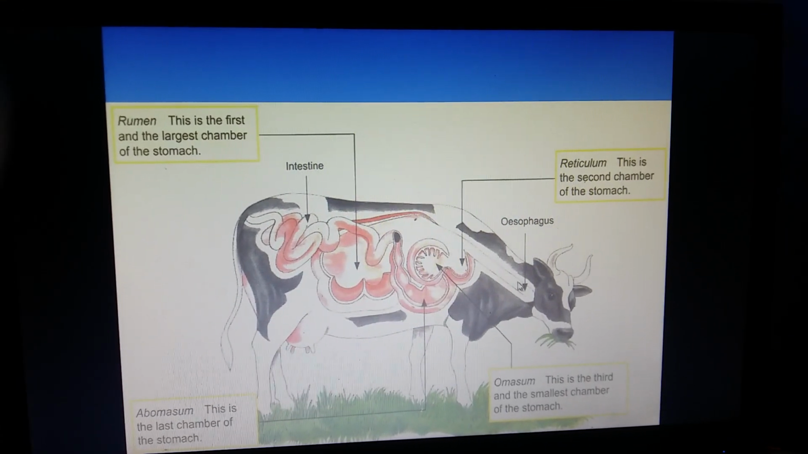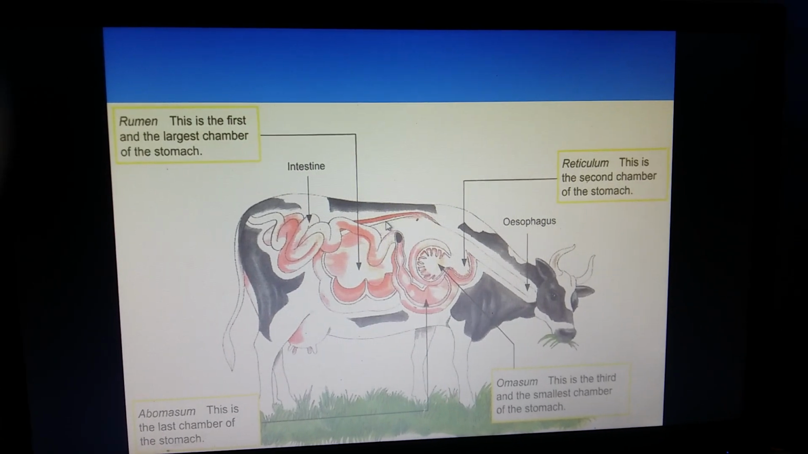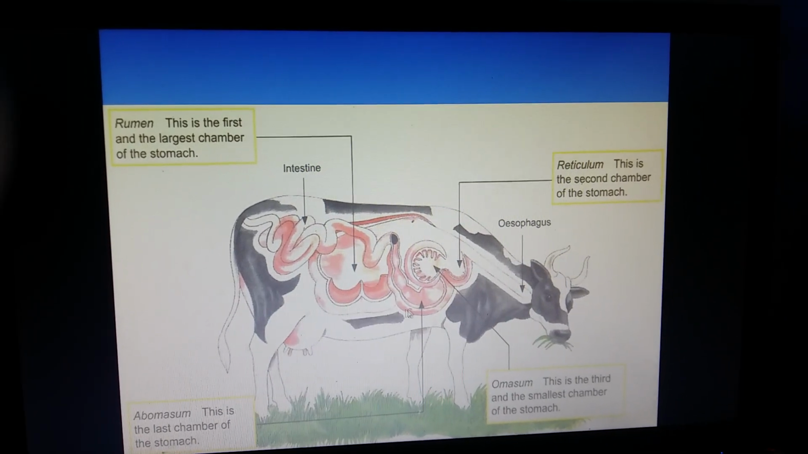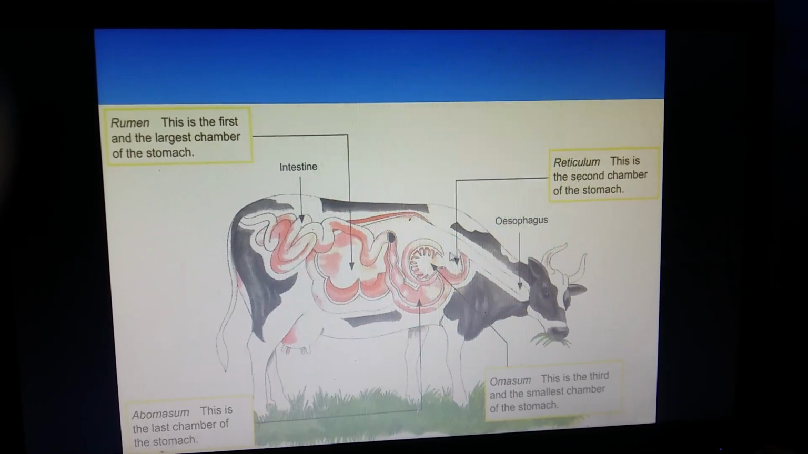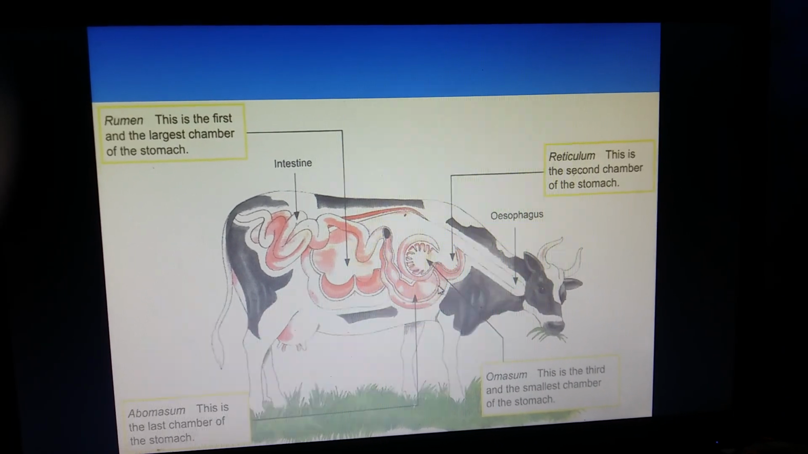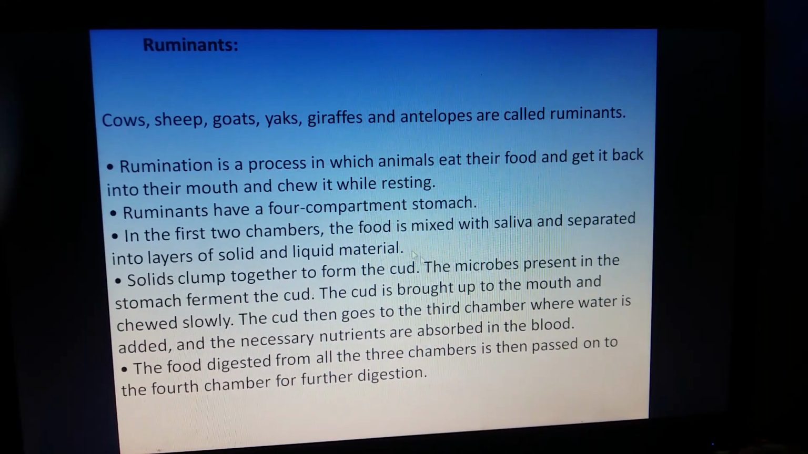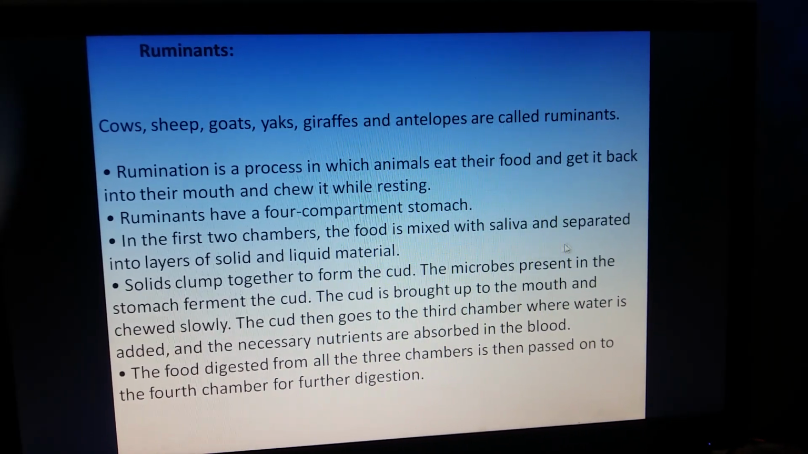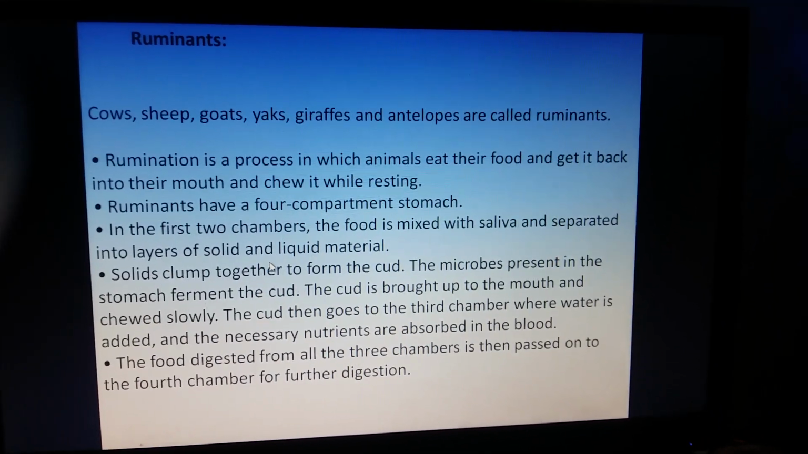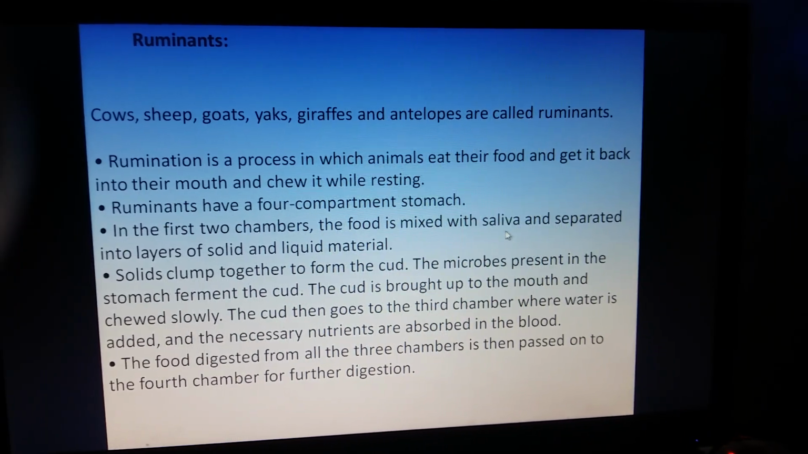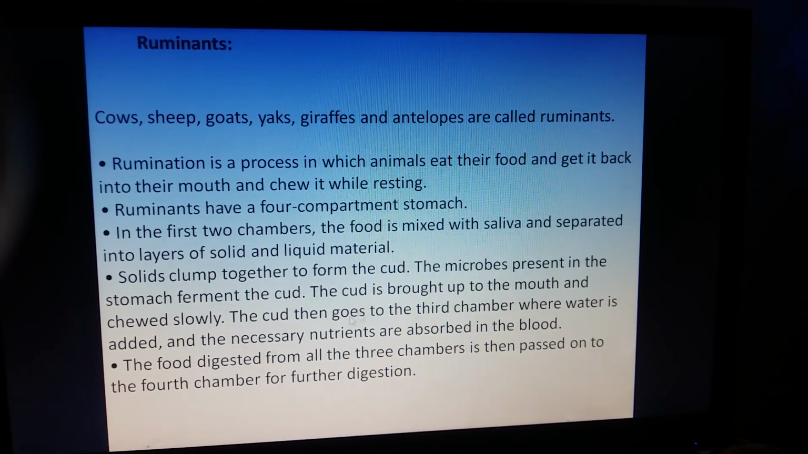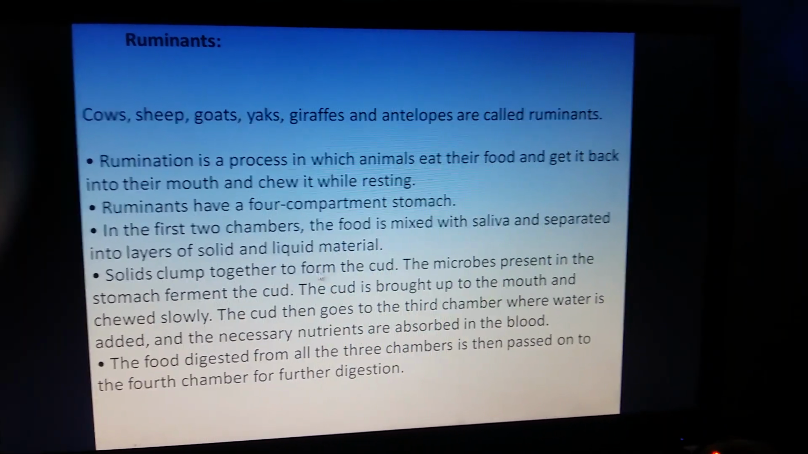Cow will eat grass, and from esophagus this grass will pass into the first chamber, which is rumen. This is the largest chamber. Then into the second chamber, reticulum. What happens here in first 2 chambers, the food is mixed with saliva and is separated into layers of solid and liquid. So the food will enter in these 2 chambers, saliva will get mixed here, and the food will get separated into solid and liquid. Then solid clumps together to form the cud.